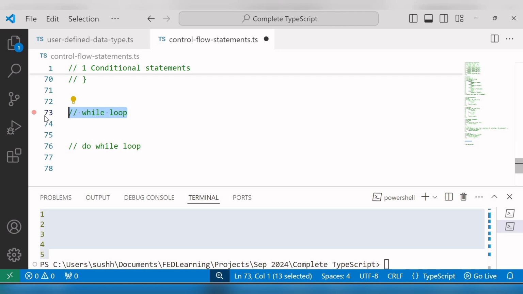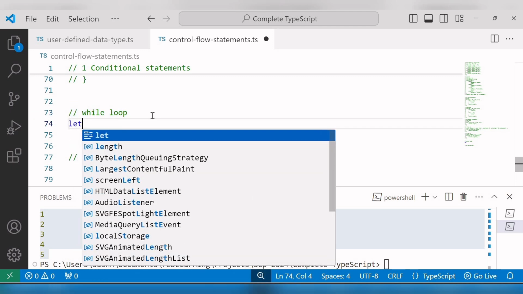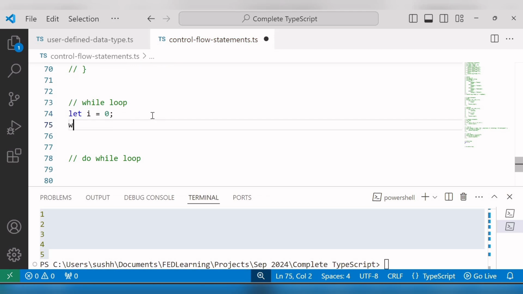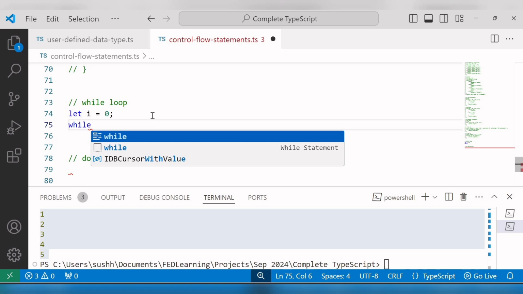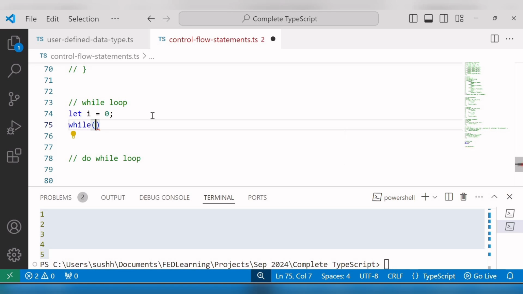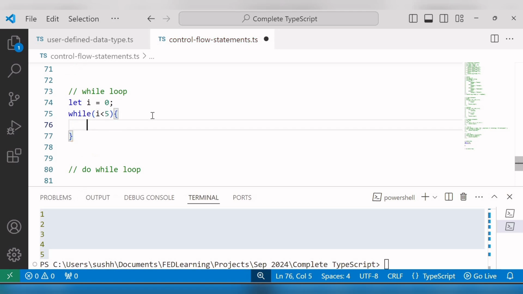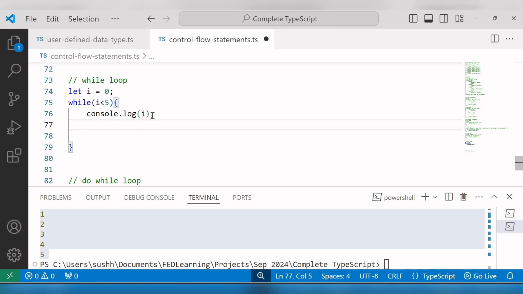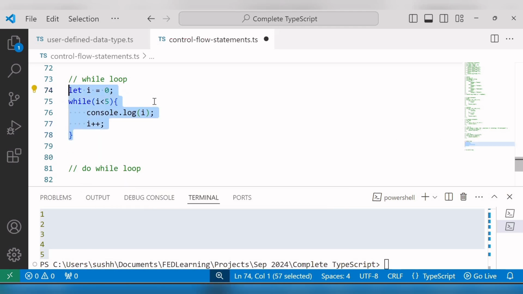The while loop statement allows us to execute a block of code repeatedly as long as a specified condition remains true. So here I'll declare one variable with the name i and initialize it to 0. After that I'll write while, and inside while we need to add a condition. My condition is i less than 5. Inside the curly brackets I'll log the value of i, and after that I'll increment the i variable. So this is the syntax of the while loop.